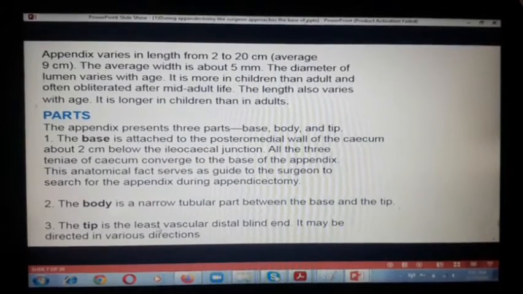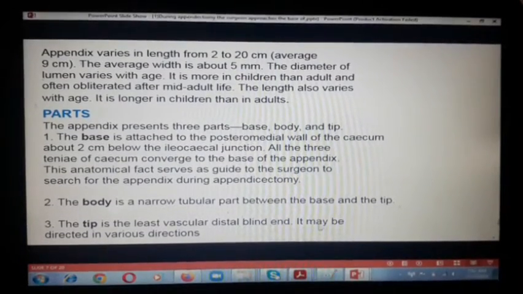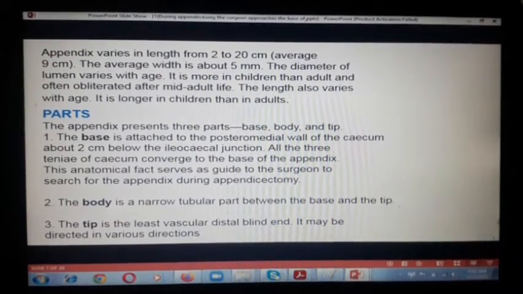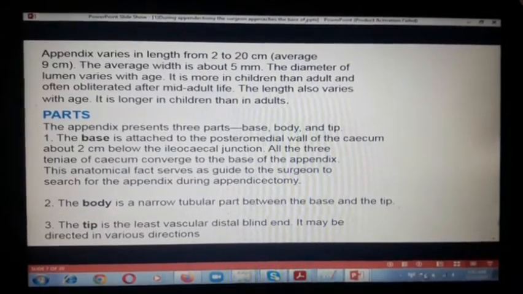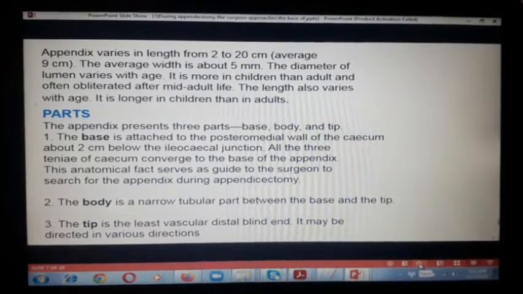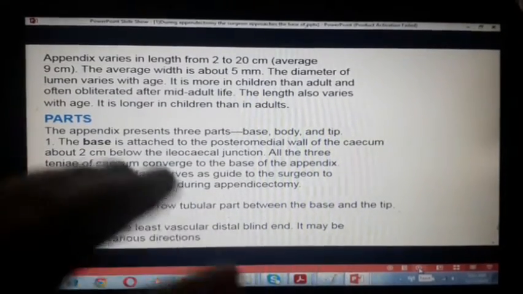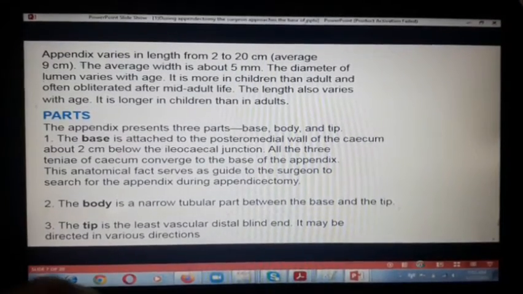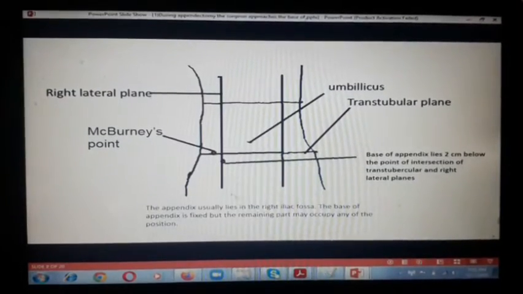And the tip is the less vascular distal blind end. It may be directed in various directions. So it is a distal blind end. It is the least vascular part of the appendix. I can assure you that if you go through these lectures, you don't need to study appendix from anywhere else. You can just rely on this.